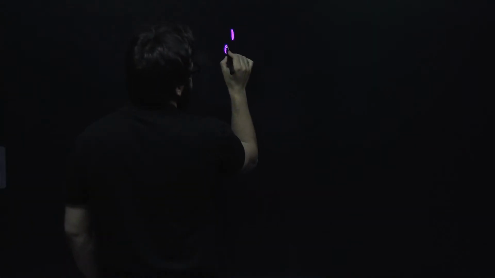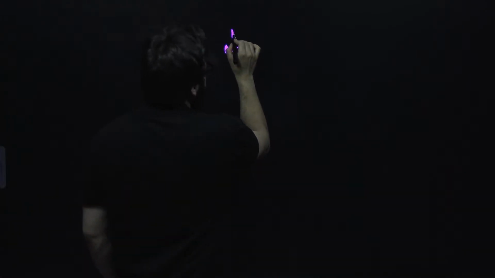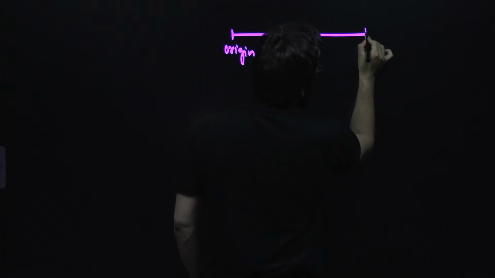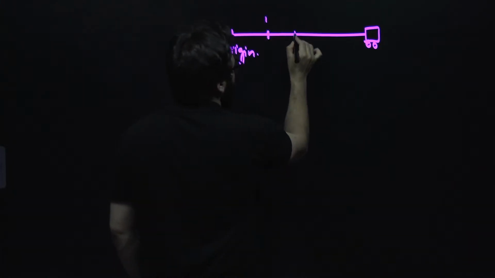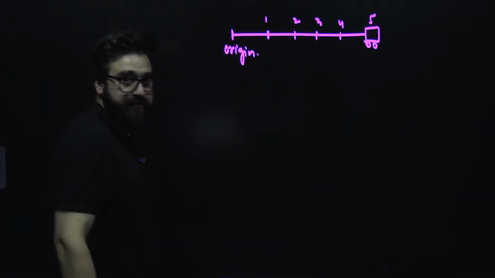Let's suppose this is the origin, and from here the person has traveled till this particular point. Here x is equal to 1, 2, 3, 4, and this is 5.